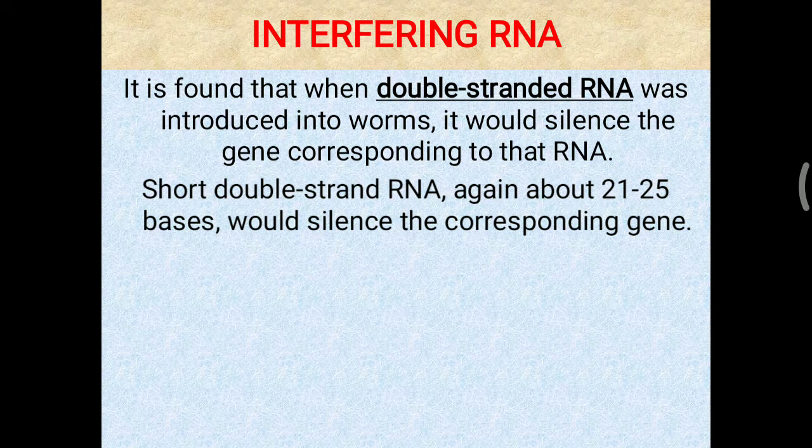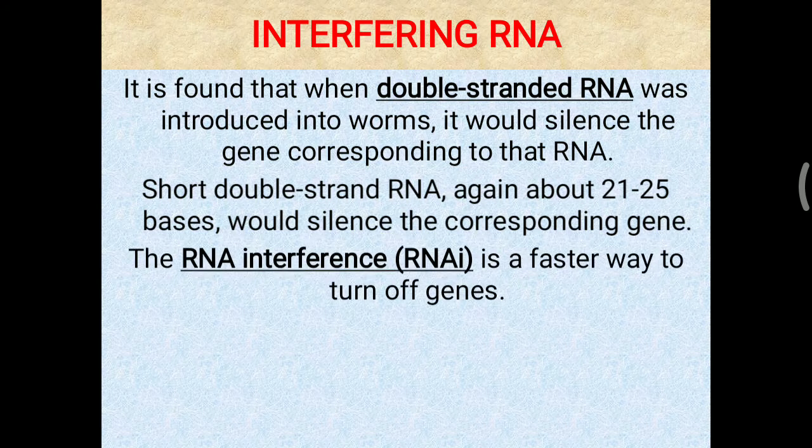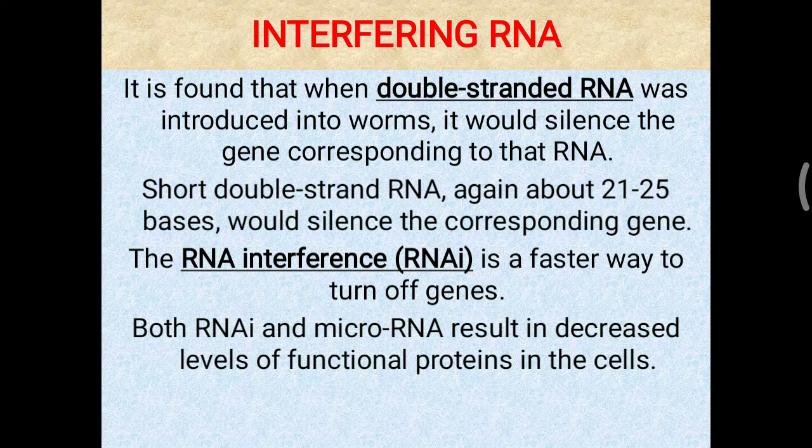So a short double-strand RNA, again about 21 to 25 nitrogen bases, would silence the corresponding gene. RNA interference is a faster way to turn off genes. Once that gene is turned off, protein formation from that particular gene will not occur in the cell. Both RNA interference and microRNA result in a decreased level of functional protein in the cell. So if functional protein is not there, then particular cell activity will also be affected.